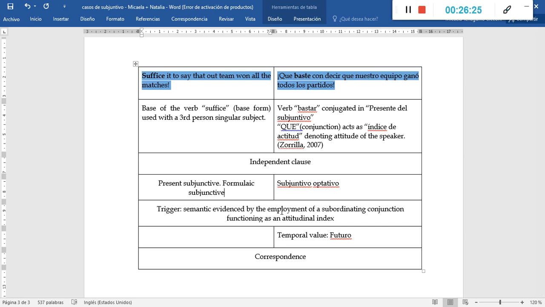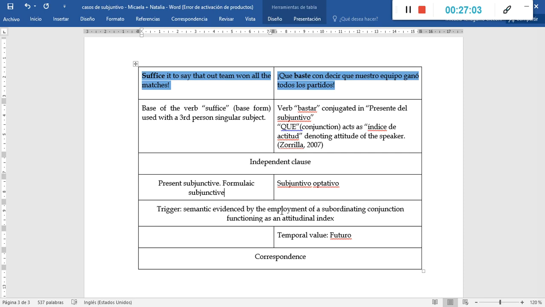Please check the reading material, because within subjunctive we can speak of present subjunctive and past subjunctive, and within present we can classify the instances as mandative or formulaic. So try to be as precise as possible. On the other hand, in the case of Spanish, we speak of a subjuntivo optativo.